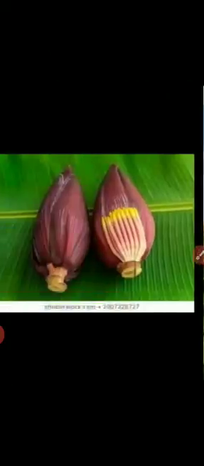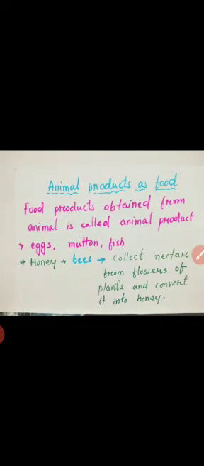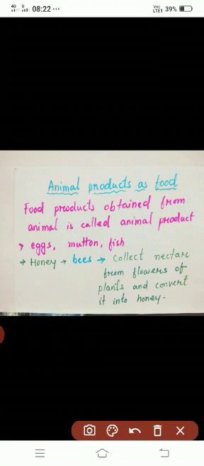So now we'll talk about the animal products. Okay. So what are animal products? The food products obtained from animals are called animal products. For example, eggs, mutton and fish. So eggs mostly we get from hen, and mutton we get from goat or sheep, and fish we know. Okay. And another animal product, that is honey. All of us like to have honey on our bread. Yes. So this honey we get from bees.